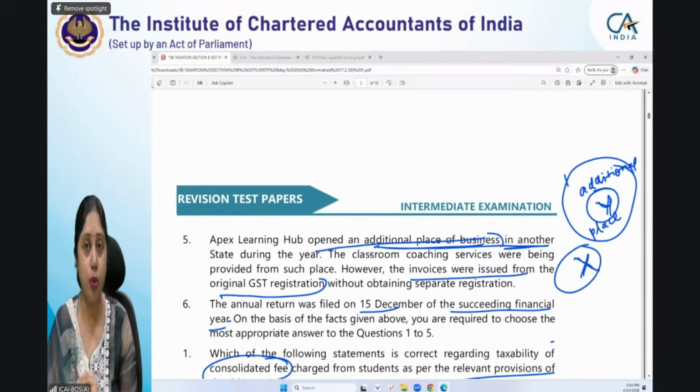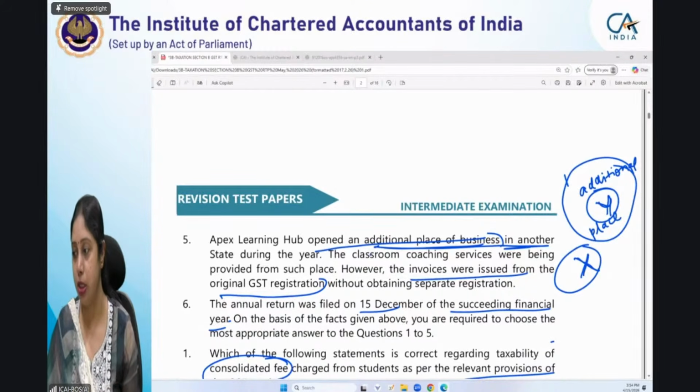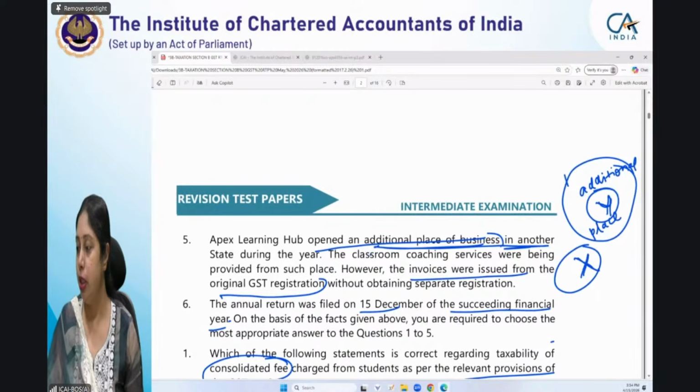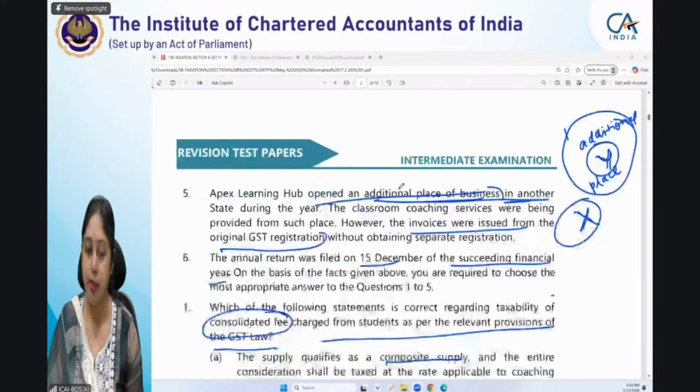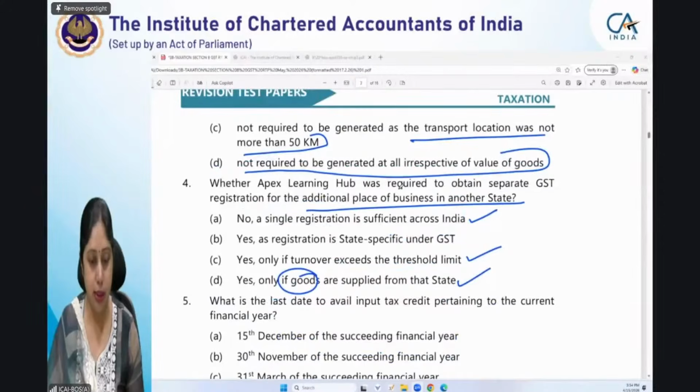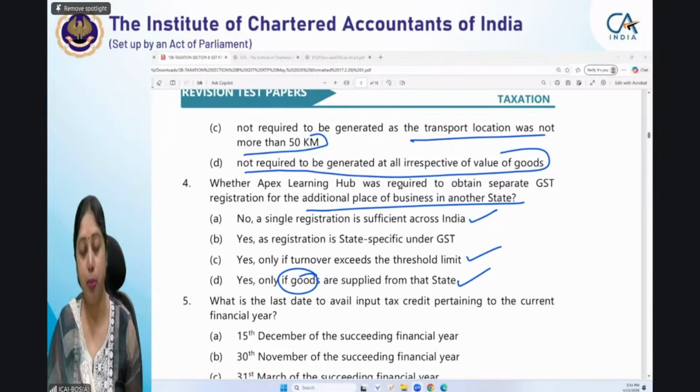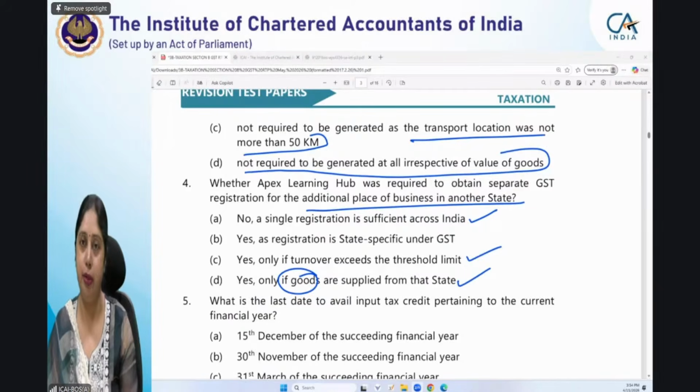And there is no single registration in GST. Please remember it. There is no single registration in GST. Okay. Kuldeep, if his business makes taxable supplies from other states, then yes, this is the correct option. If it is making a taxable supply, then from that state it has to take registration.